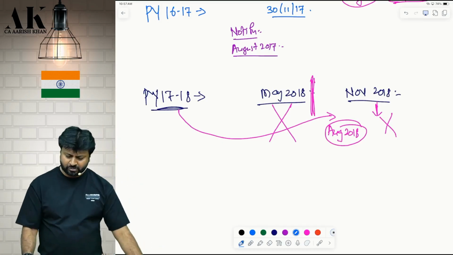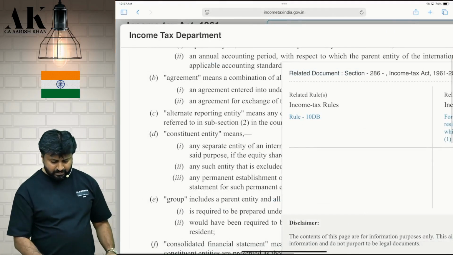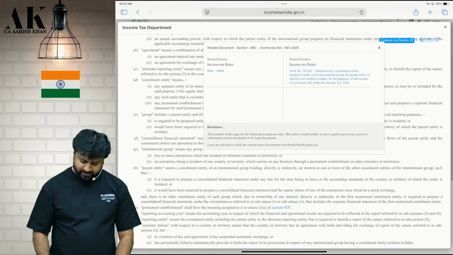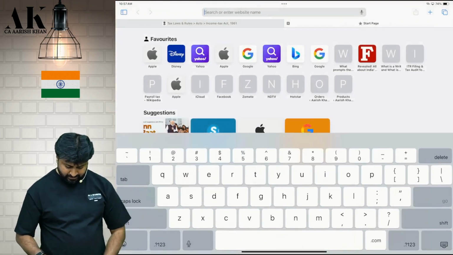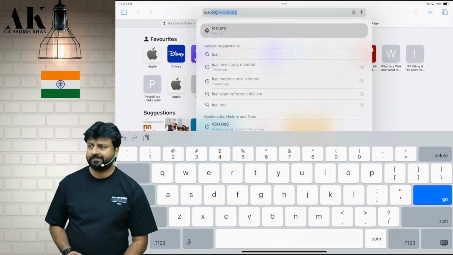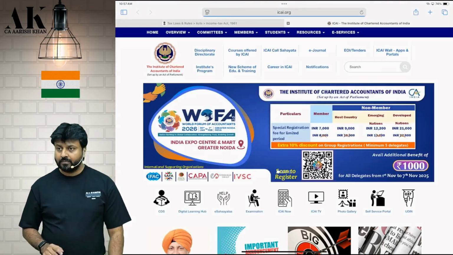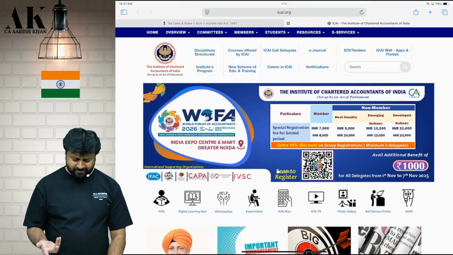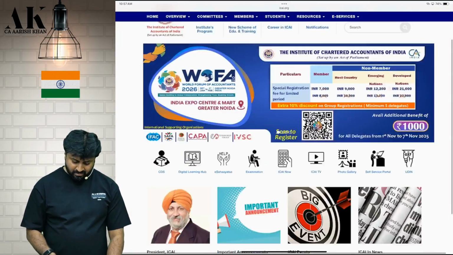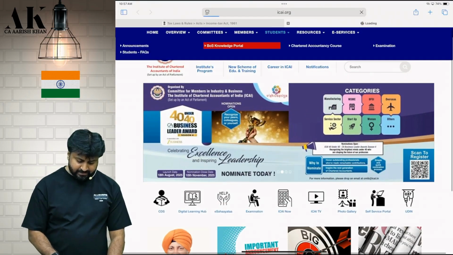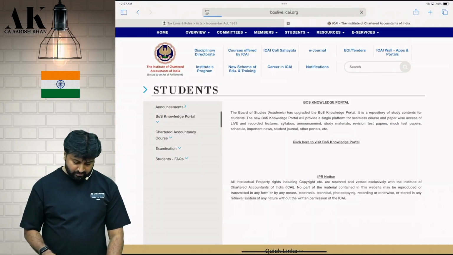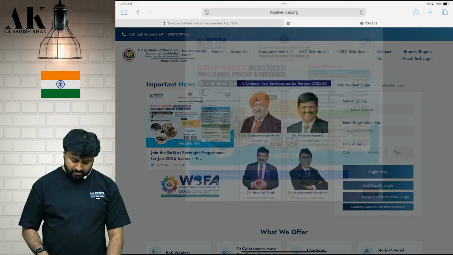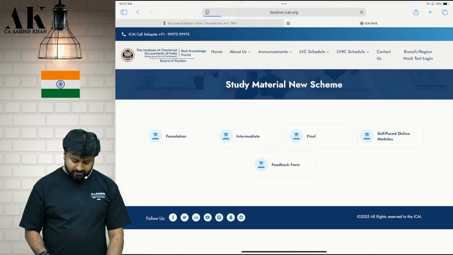Every time ICAI used to put one sentence in the study material. Even this time they have put one sentence in the study material of transfer pricing; you can check it. It was a formality statement. I used to tell them that this is the formality that ICAI, being your body, has to do. They have to intimate the students about this.